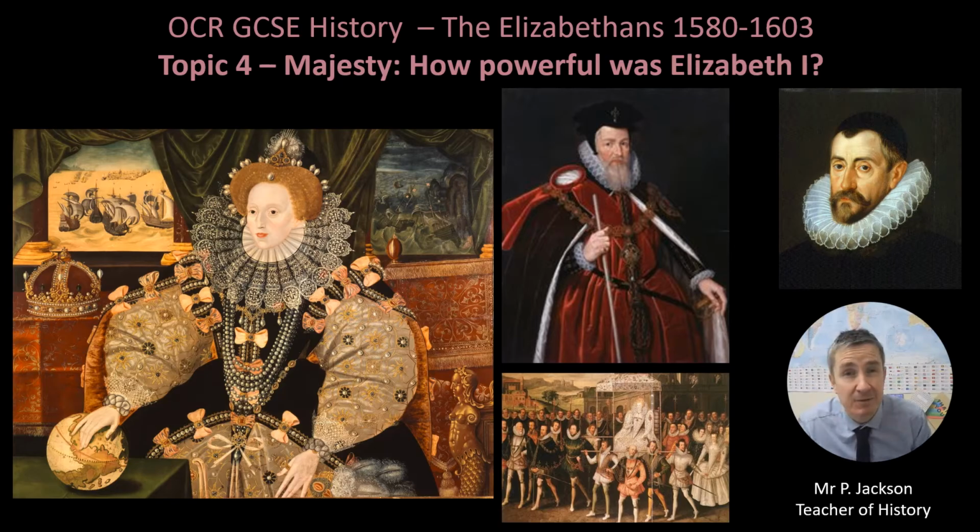We're going to be looking at how powerful Elizabeth I was. In this video we're going to be covering things like the Privy Council, the Elizabethan court. We're going to look at the rebellion of the Earl of Essex. We're also going to look at Elizabeth's relationship with her parliament and how she was able to control that. And then finally we're going to look at Elizabeth and her people and how she kept control of her people through things like propaganda, through things like progresses, through things like portraits, and also church services as well. And within this inquiry we're going to think about how powerful Elizabeth I actually was as an Elizabethan monarch. So let's find out more.